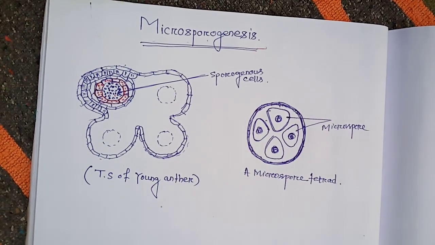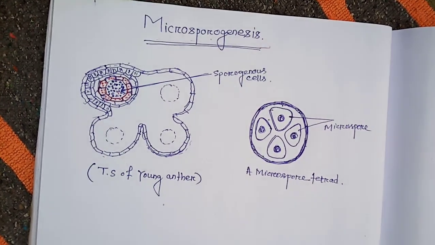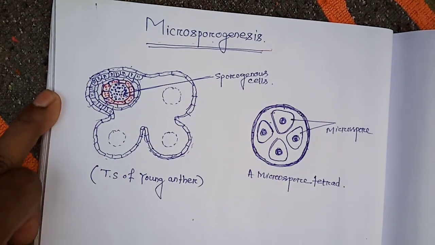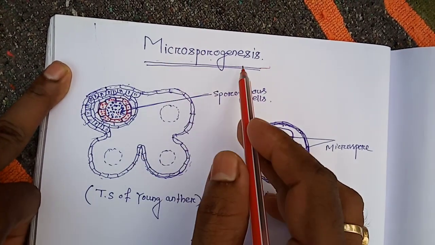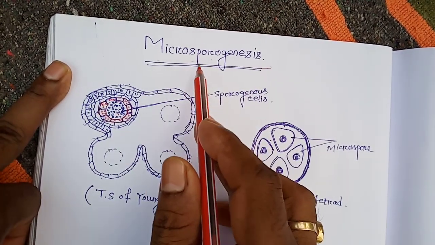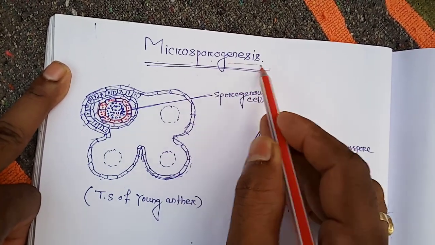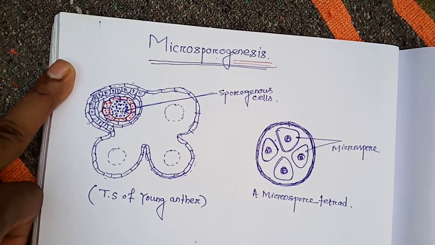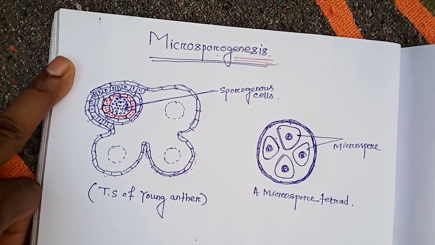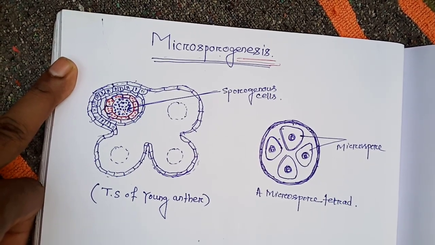Hello friends, today I will be discussing microsporogenesis in plants. Microsporogenesis: the term is made of microspore and genesis. Microspore means the male gamete and genesis means creation or formation. So microsporogenesis is defined as the process of formation of microspores from the microspore mother cell through meiosis.